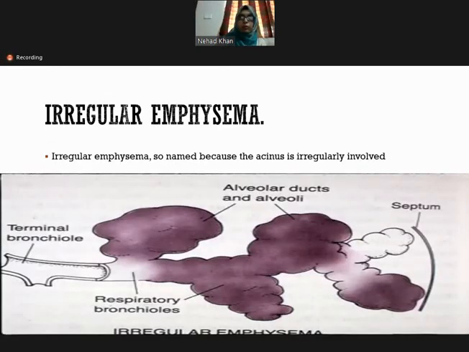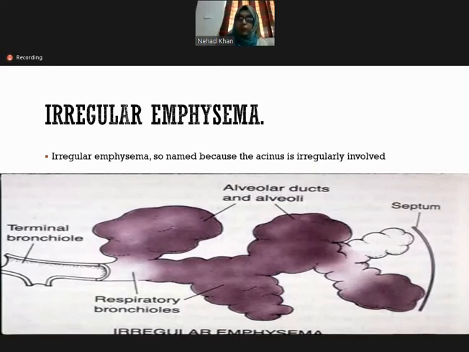And the fourth type is irregular emphysema, as the word is telling you, irregular. The part of the acinus which is involved is not specific, either the proximal or the central or the distal. The acinus is irregularly involved in this type. That is why the name is irregular emphysema.